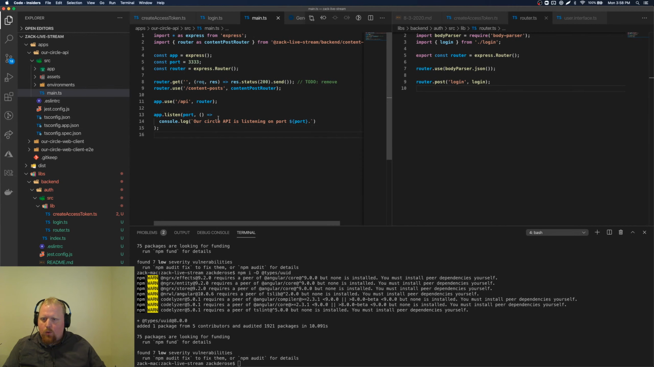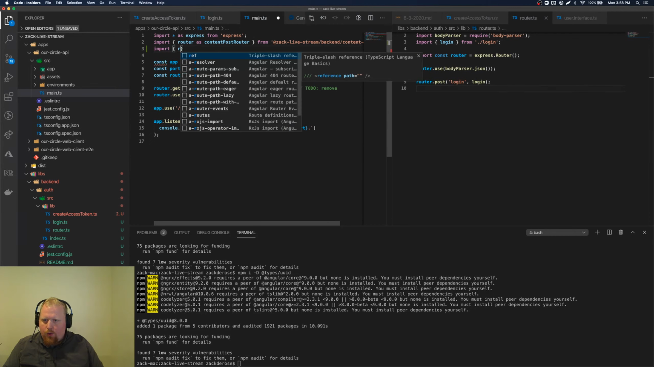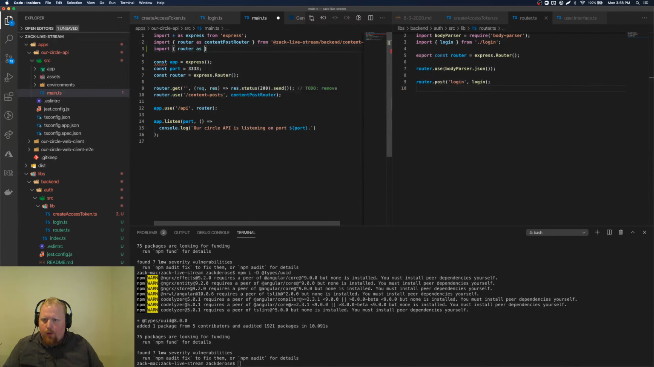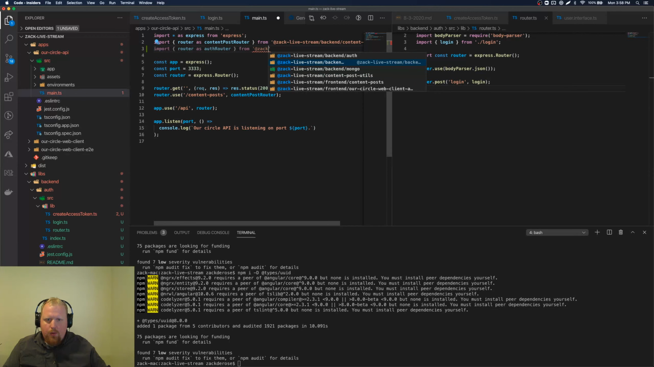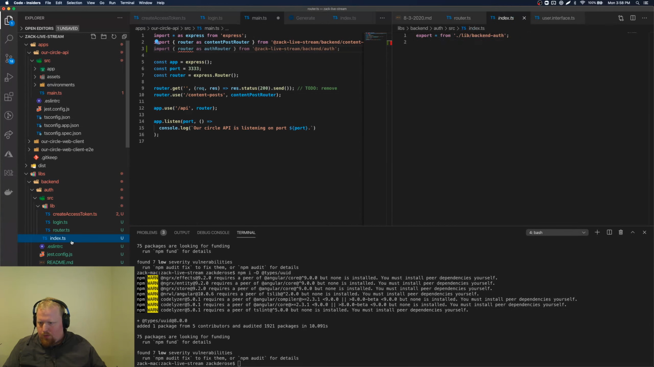Okay, so we're going to have up here import router as auth router from Zach livestream backend auth. There we go. What does it like? Oh, because I'm not exporting this. Let's make sure. Star from lib/router. And get rid of this.